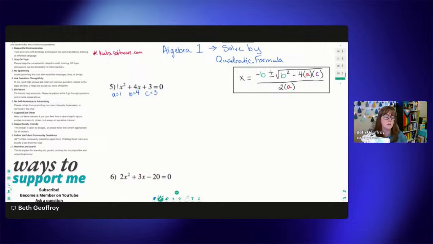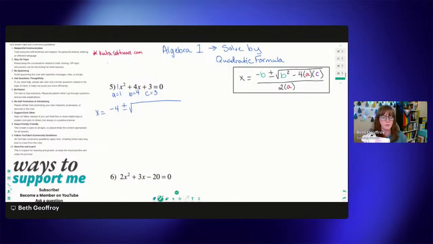Now, all of these are positive, so I didn't have to worry about negatives or positives. But if you do, we'll get down to this one where we have minus 20. That is going to be a negative 20 for our c term down here. And now we just substitute all of those numbers into this formula and then solve. Sounds so easy, right? All right, so negative 4 is our negative b, plus minus, there's that plus minus in front of our square root, just so, again, we are solving an equation, x equals all of this.